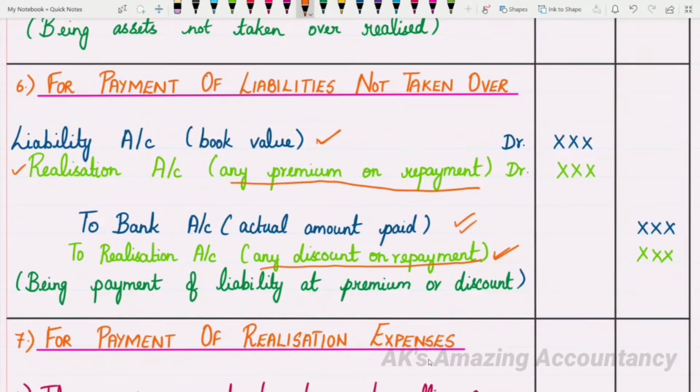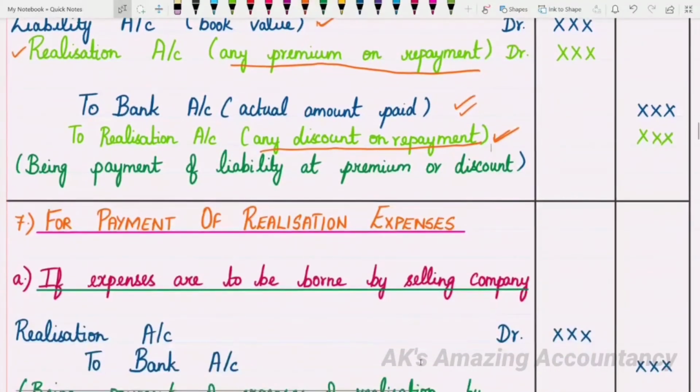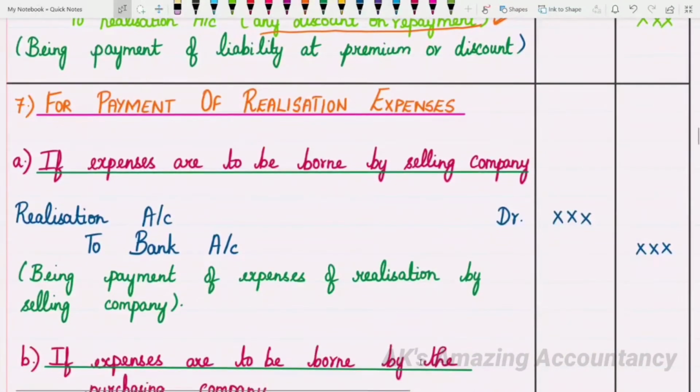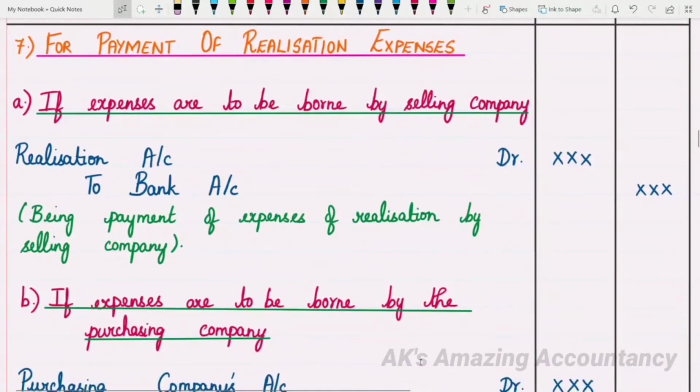So, depending upon the information available in the problem, you will be passing the journal entry. So, this is the journal entry for payment of liabilities not taken over. You will be writing the narration as being payment of liability at premium or discount, as the case may be. Right? Now, let us proceed with entry number 7. The seventh entry is for payment of realization expenses.